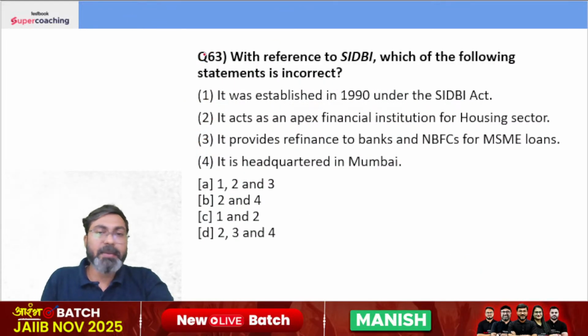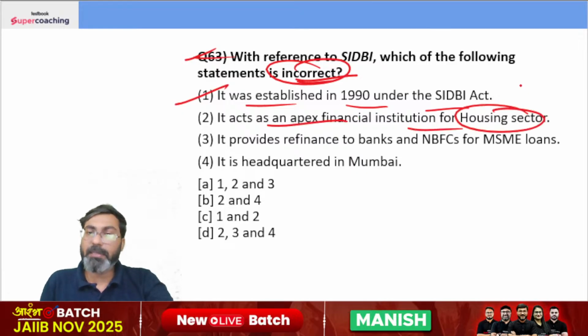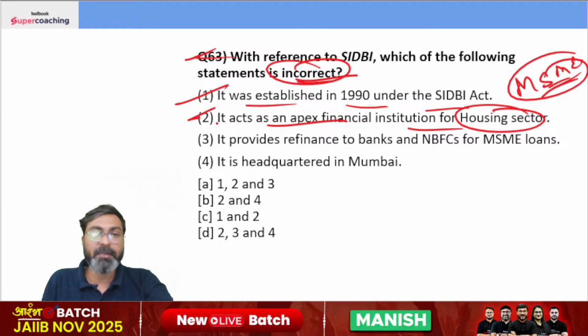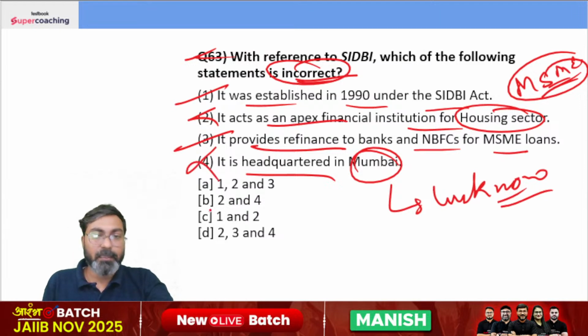With reference to SIDBI, consider the following statements and identify which one are incorrect. It was established in 1990 under the SIDBI Act. Yes, it acts as an apex financial institution for housing sector. Of course not. It acts as an apex financial institution for MSME sector. It provides refinance to banks and NBFCs for MSME loans. Yes, it is headquartered in Lucknow, not Mumbai. It is headquartered in Lucknow. The right answer is 2 and 4.